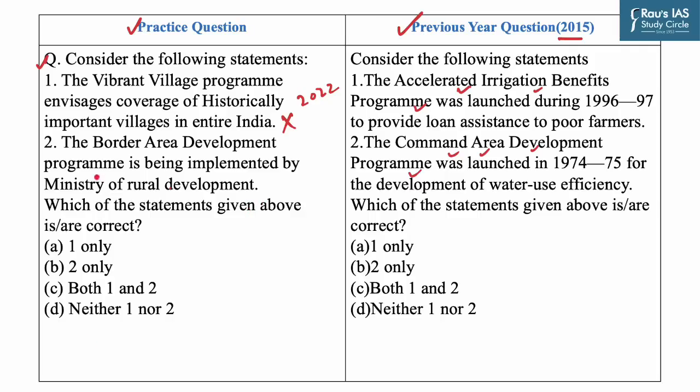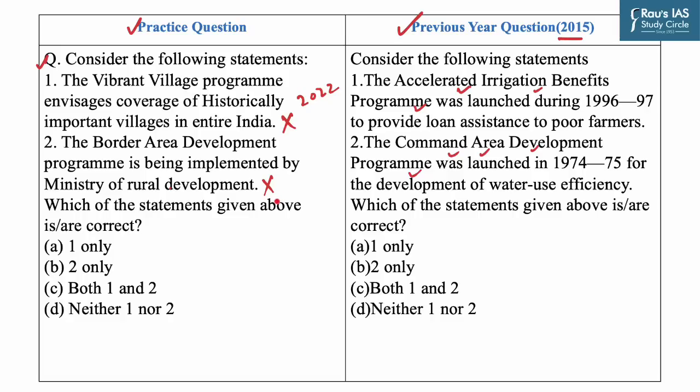Now the second statement says the Border Area Development Program, that is BADP, is being implemented by the Ministry of Rural Development. Now this statement is again incorrect, as the Ministry of Home Affairs has been implementing the BADP through the state governments as part of a comprehensive approach to border management.